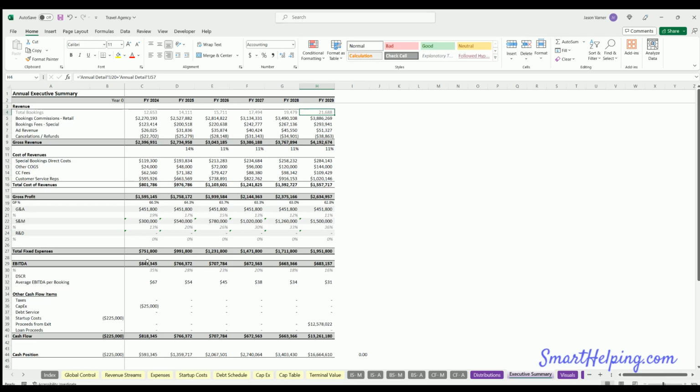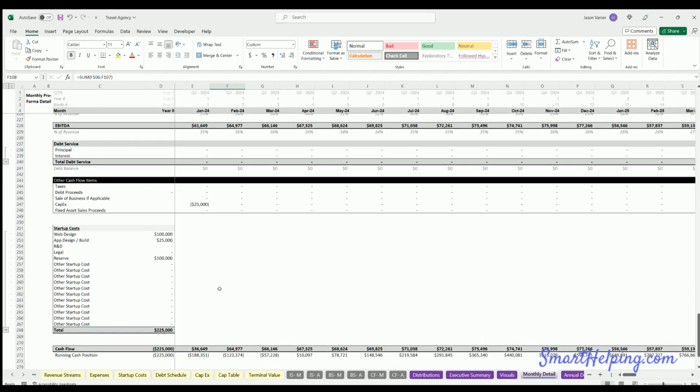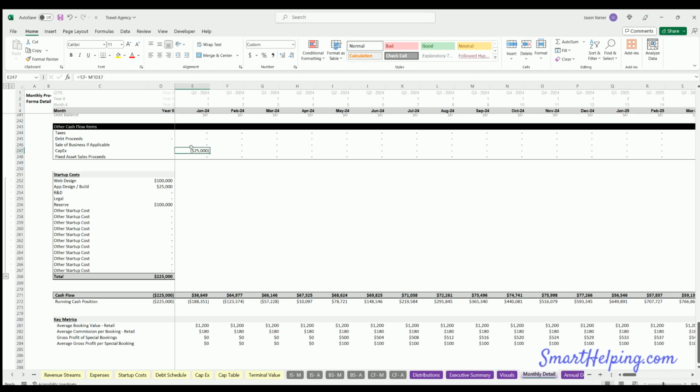Okay, that's profitable. Good. And then in this case, we need $225,000 to get started, which is just saying our initial costs, we have some CapEx, we have these startup costs, and then we're actually running profitable after that. So it's just the net of these costs that we need.